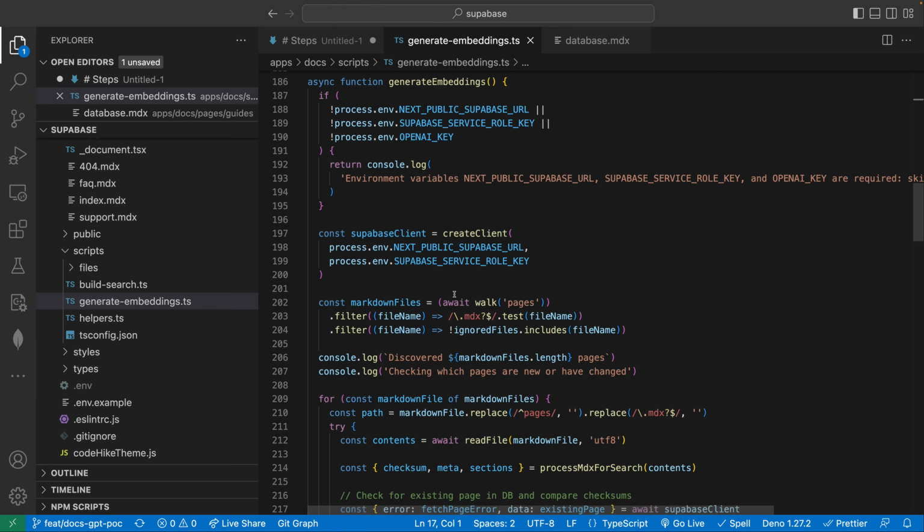Now, I'm not going to go into every tiny little detail, but I'm going to go over the high level, in case you want to do something similar and follow along. Again, this is all open source, so definitely reference this on your own time.